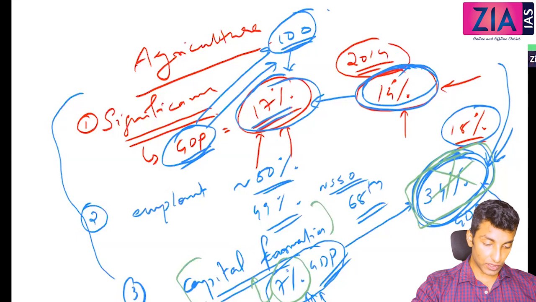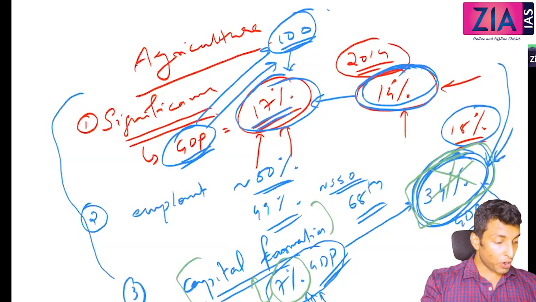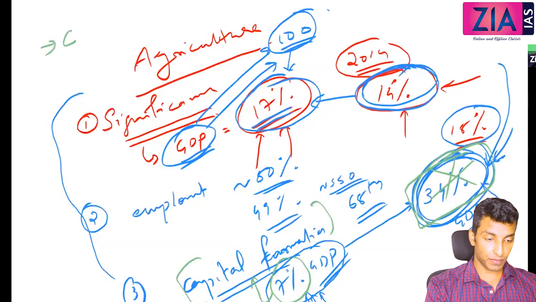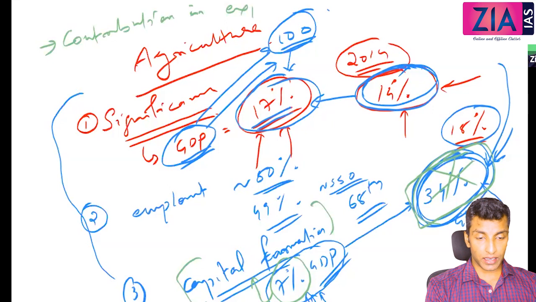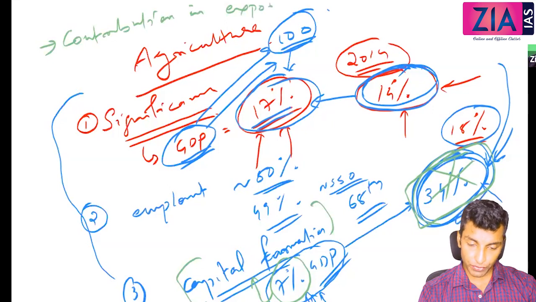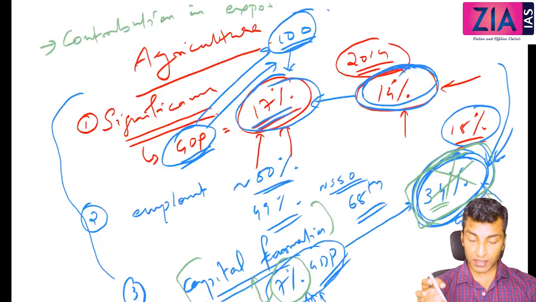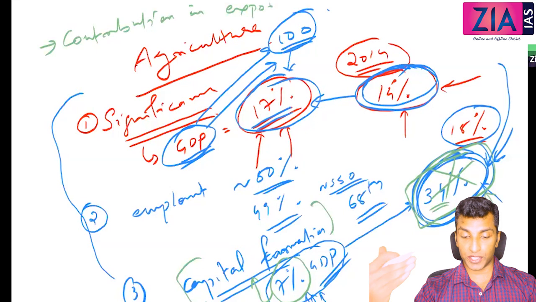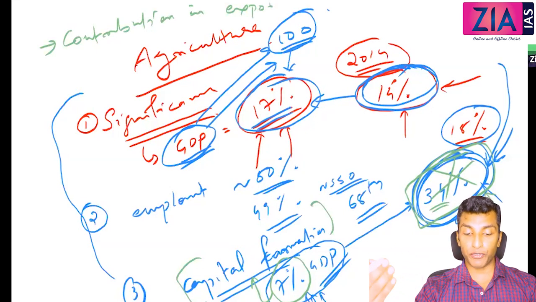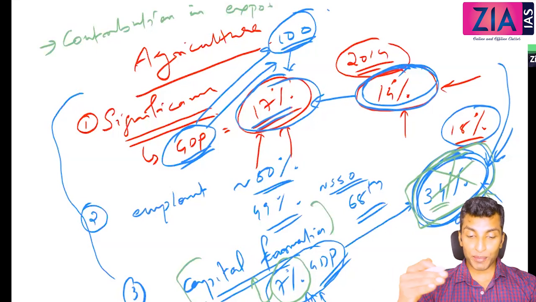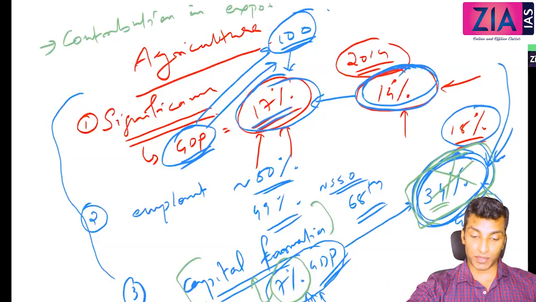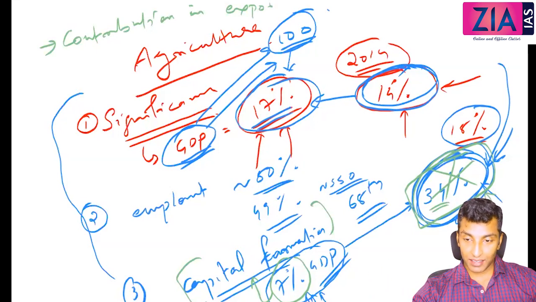Okay. So then contribution in exports. See, Yashvi, what you said, I don't understand. 34% is not part of GDP. I am saying if you take the total investment, that will come around 34% of GDP. Our investment is 34% of GDP. It's not GDP. I'm talking about investment. How much investment is there? How much saving is there? That is a different concept altogether.